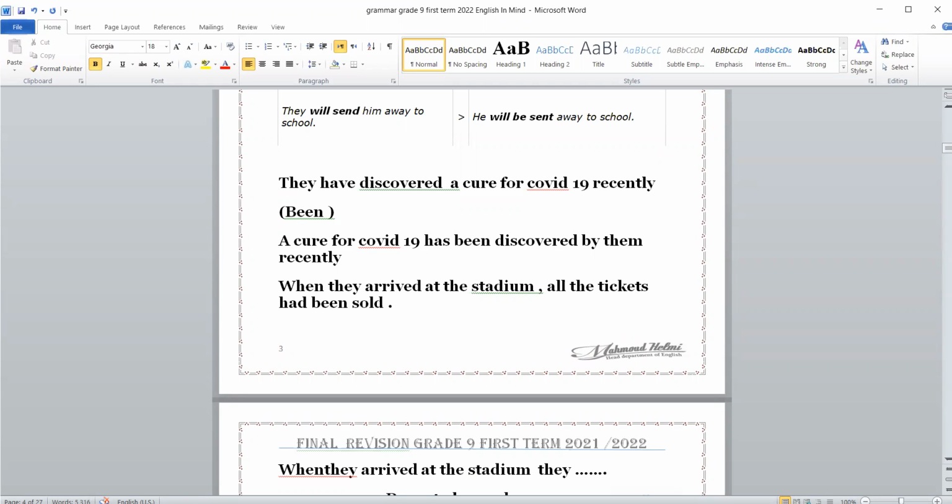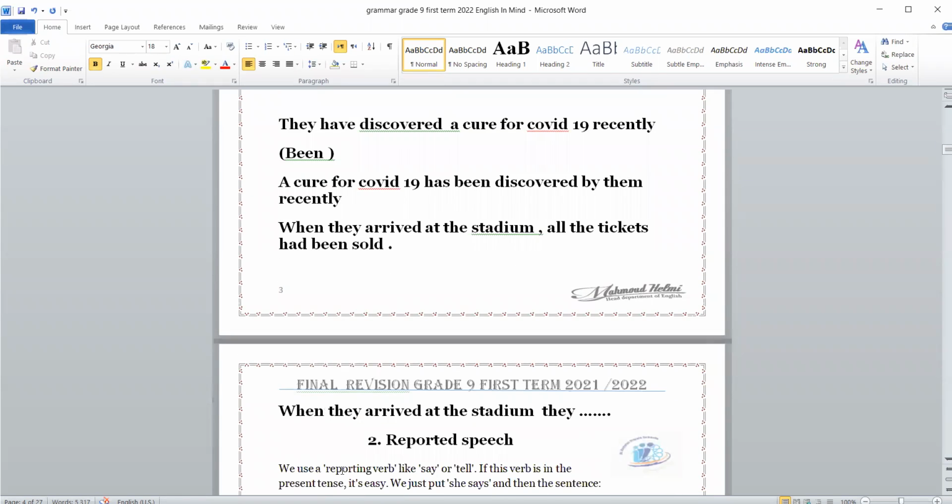When they arrived at the stadium, they. It should be the tickets. Here: all the tickets had been sold.